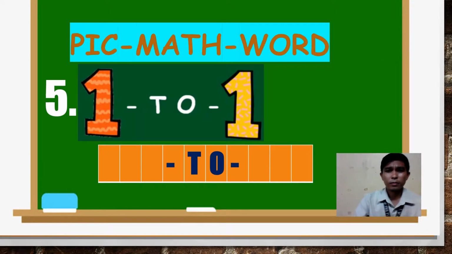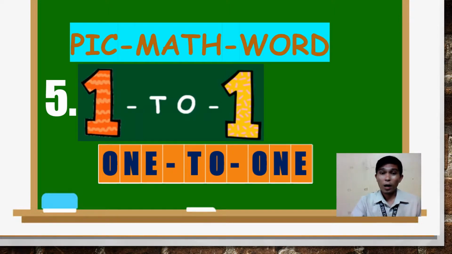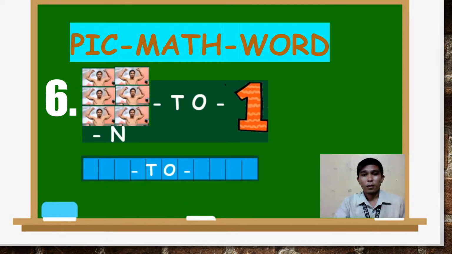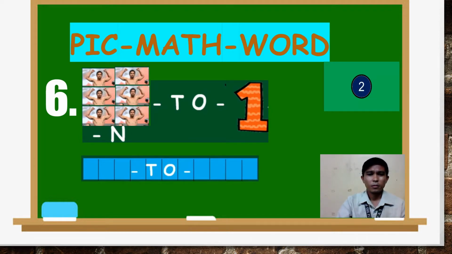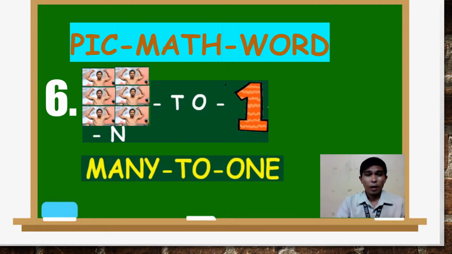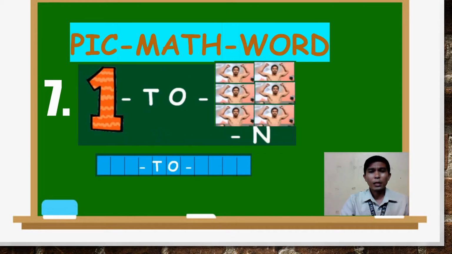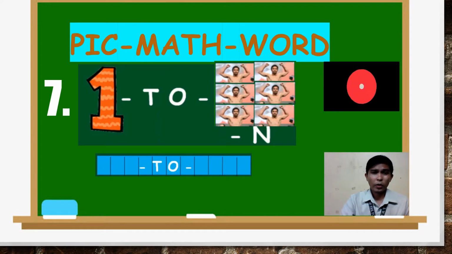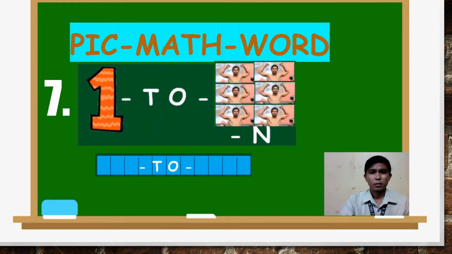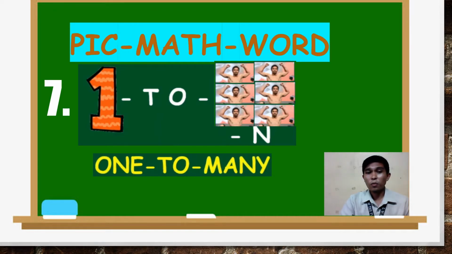What's the word? One to one. Pick math word number 6. Time's up! What's the word? Many to one. Pick math word number 7. Time's up! What's the word? One to many. Okay, that's good.